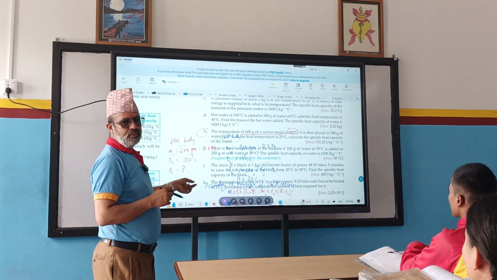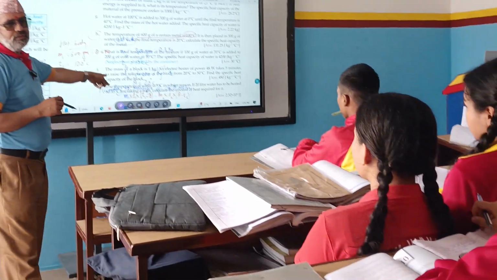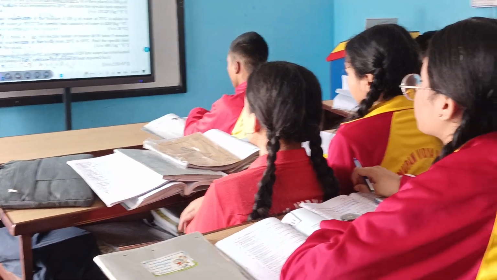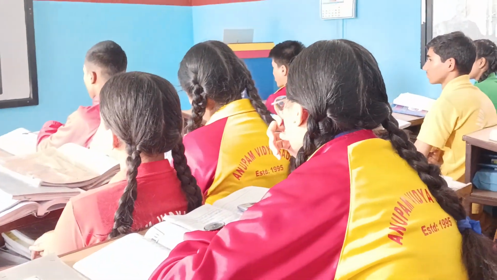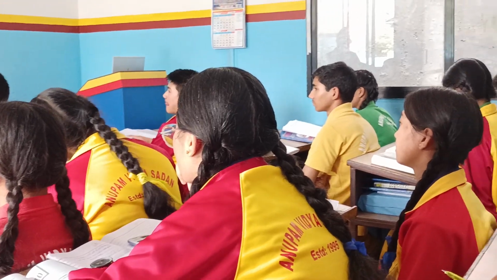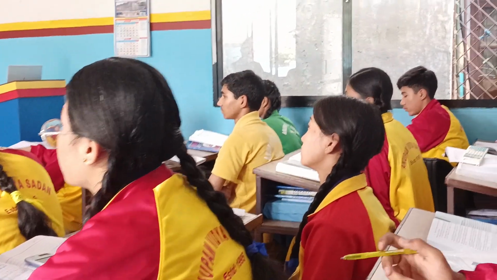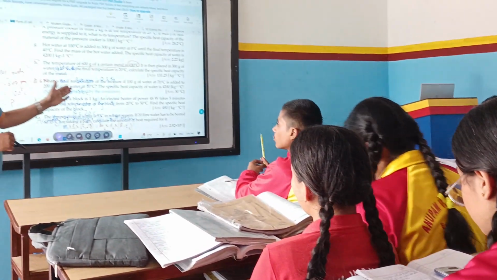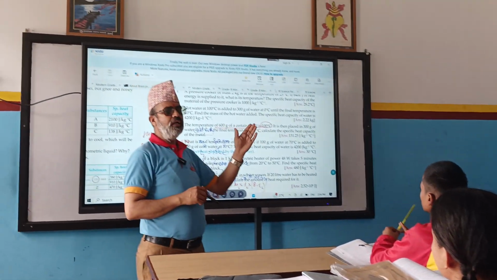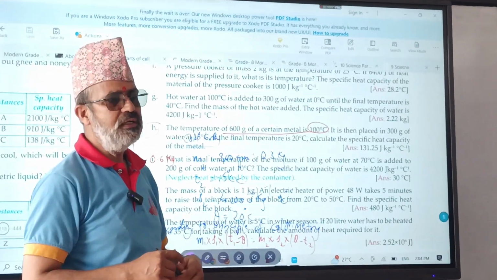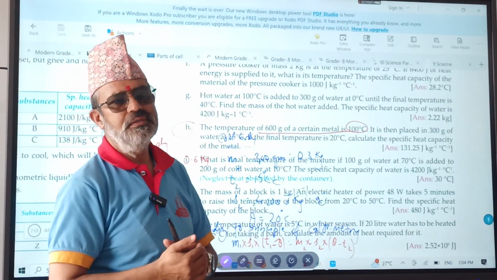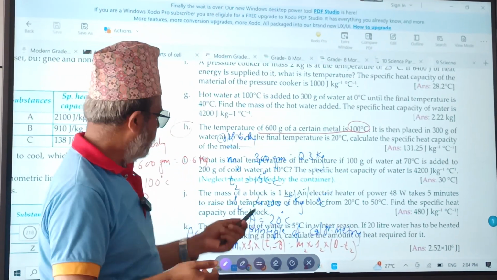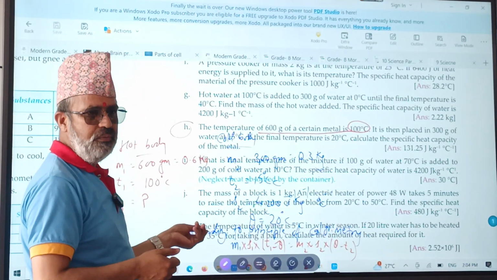Sushmita, any problem? Which one is the hot body? Which one is the cold body? Accordingly write down. Hot body: mass M1, temperature T1, specific capacity S1. Cold body: mass M2, temperature T2, specific capacity S2, final temperature theta. First you have to identify that. Understood or not? Is it okay now? Yes.